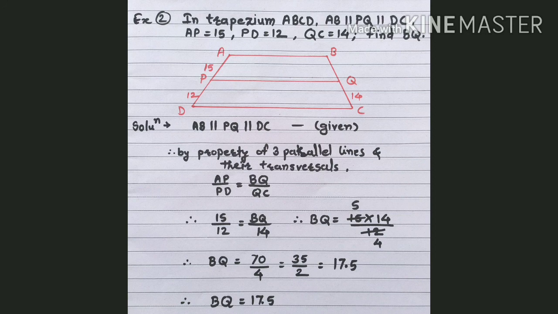Therefore taking multiplication in the numerator, we get BQ is equal to 70 divided by 4, that is equal to 35 by 2, which is obtained by taking the reduction, and that is equal to 17.5.